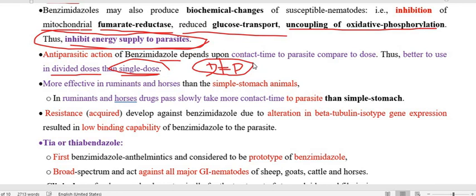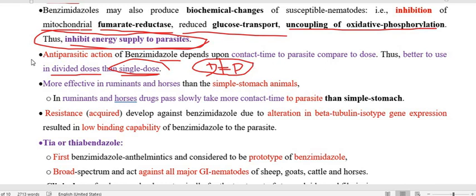But this is not possible in animals because you would have to give the drug again and again. Yes, we have other options like mixing it in the feed, if that facility is available for the feed or not, then we have to see that.